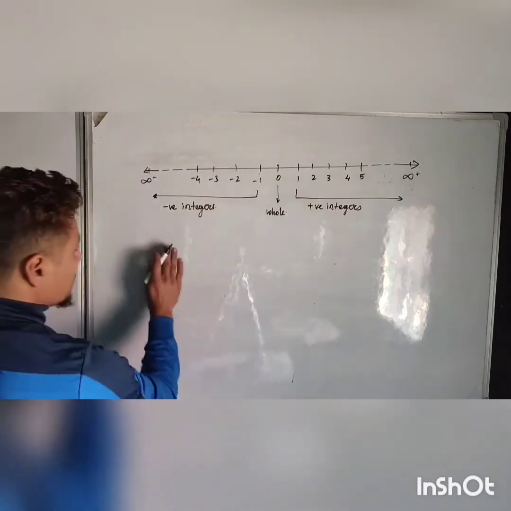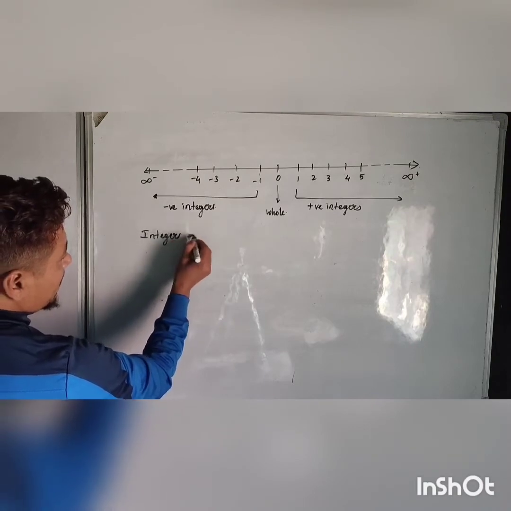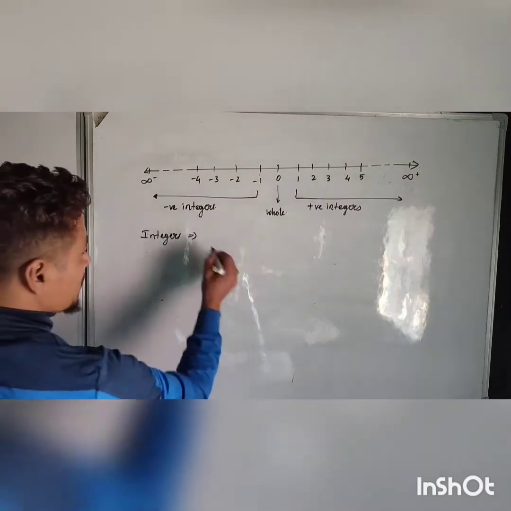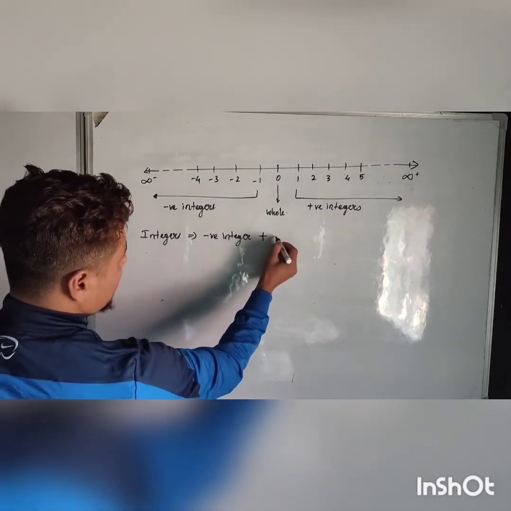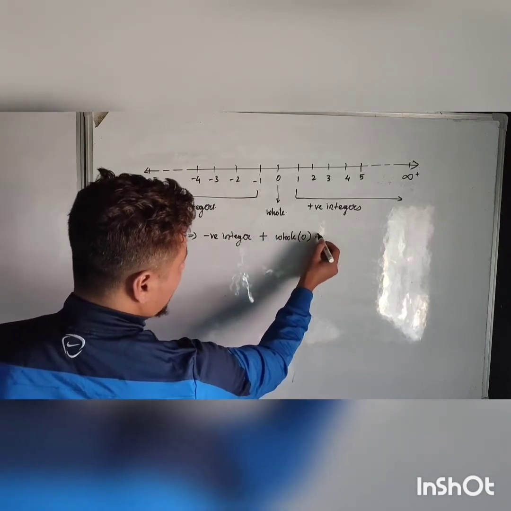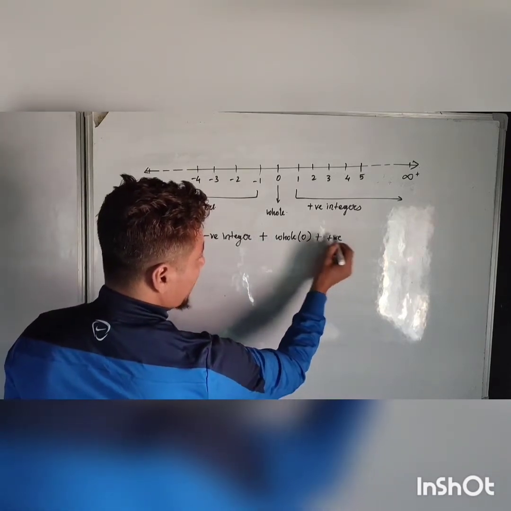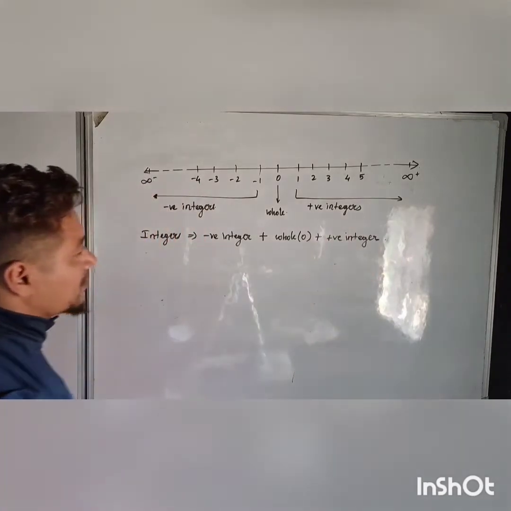Okay, so what do you mean by integer? Integers refer to negative integers, plus 0, plus positive integers. Okay, these are called the integers. Understood?